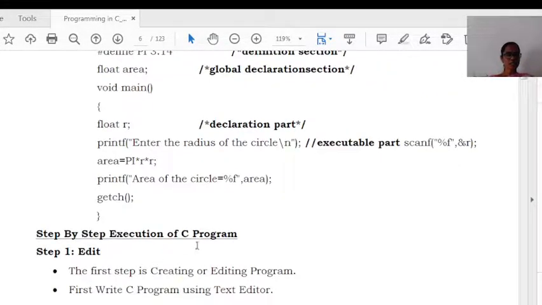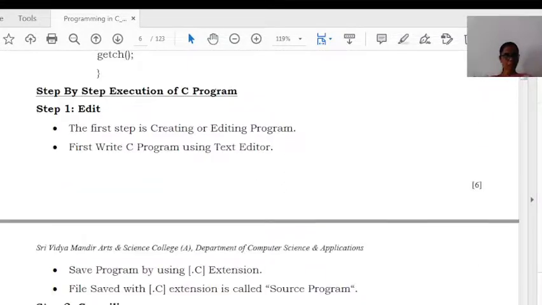Next one is step-by-step execution of a C program. For executing a C program, we have to follow certain steps, which have been given here. Step one, we have to edit our C program. So the first thing is we need to create our C program. Creating a C program can be done with the help of a compiler. And after typing our C program, we need to save it using the file extension .c, that is, file name .c.